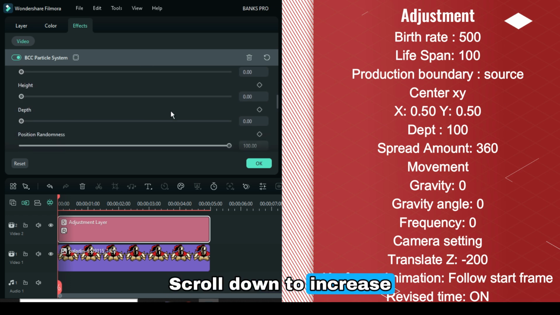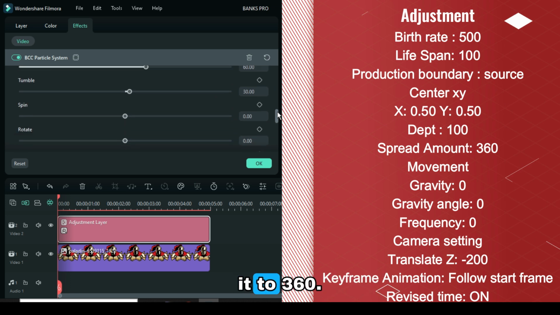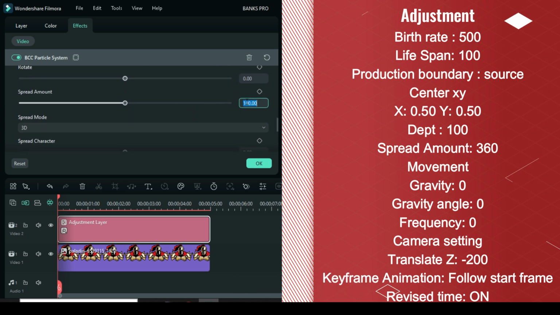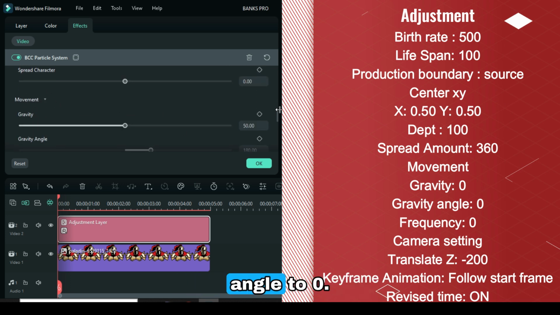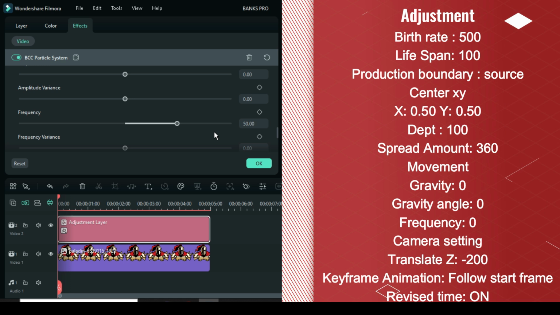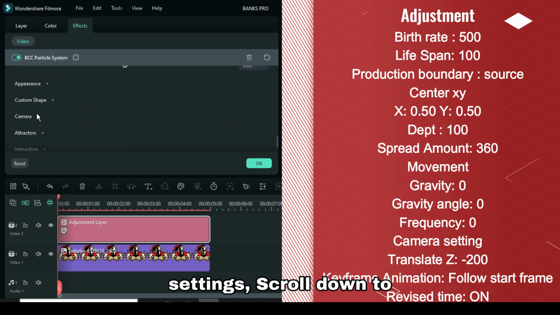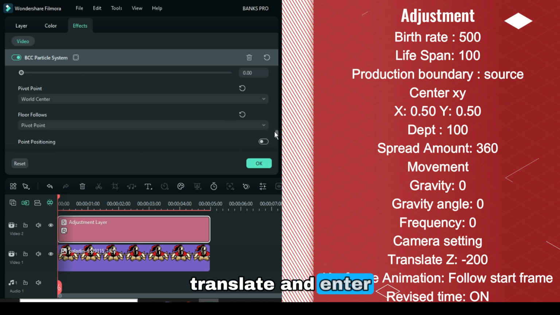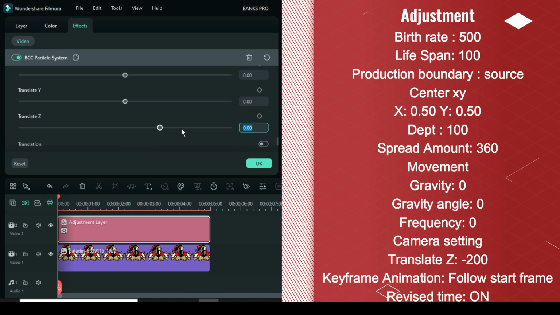Scroll down to increase the depth to 100, then adjust the spread amount by increasing it to 360. Go to the Movement section and set both Gravity and Gravity Angle to 0. Then, scroll down to Frequency and set it to 0 as well. Next, go to the Camera Settings, scroll down to Translate Z and enter -200.